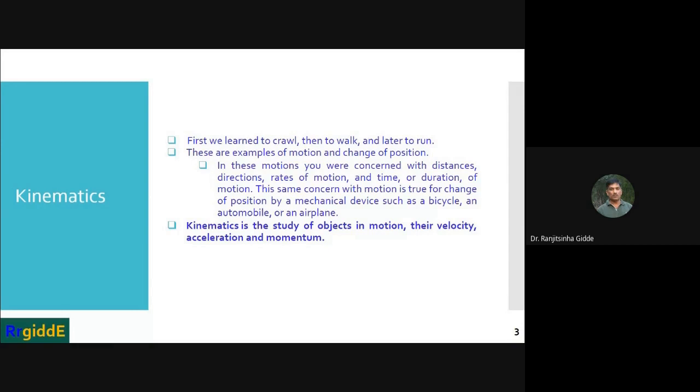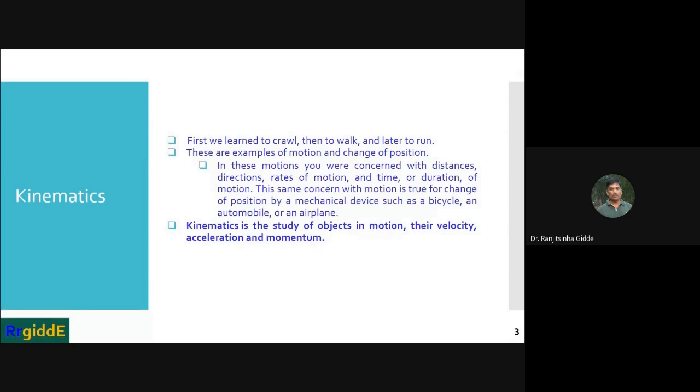Crawling covers some distance, walking covers more distance, and running covers more and more distance. So these examples are concerned with the motion, with the time, and again with the rate of the motion. The same concern with the motion is true for change of position by mechanical devices